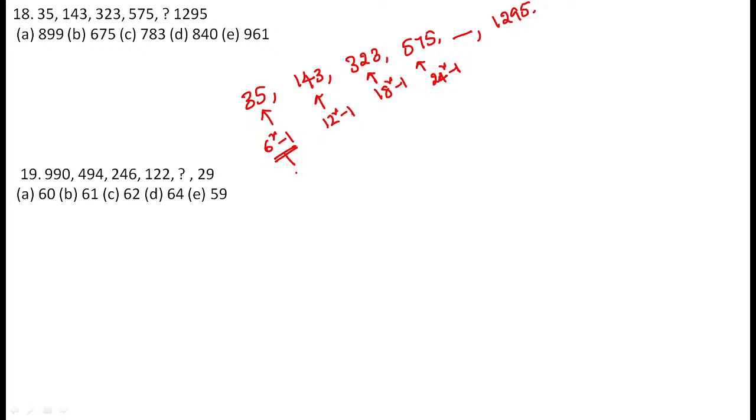What is your observation? 6 into 1, 6 into 2, 6 into 3, 6 into 4, and the next value 6 into 5, guys. 6 5s are 30, means the answer is 30 square minus 1. So 30 square is equal to 900, minus 1, the value becomes 899. So 899 is the perfect answer, guys. It's near a square. N square minus 1, that is the resultant number.